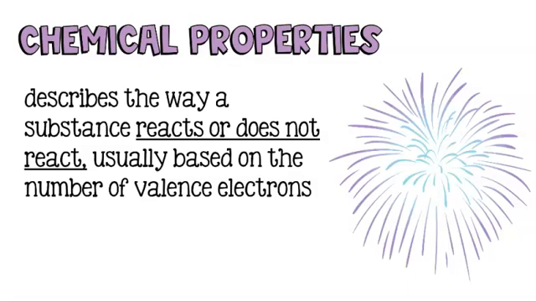Other than physical properties, there are also chemical properties, which describe the way a substance reacts or does not react, usually based on the number of valence electrons. Keep in mind that you have to actually change the substance to measure its chemical properties.